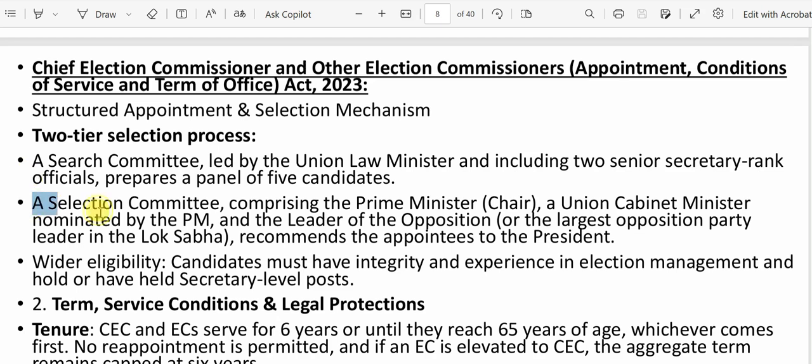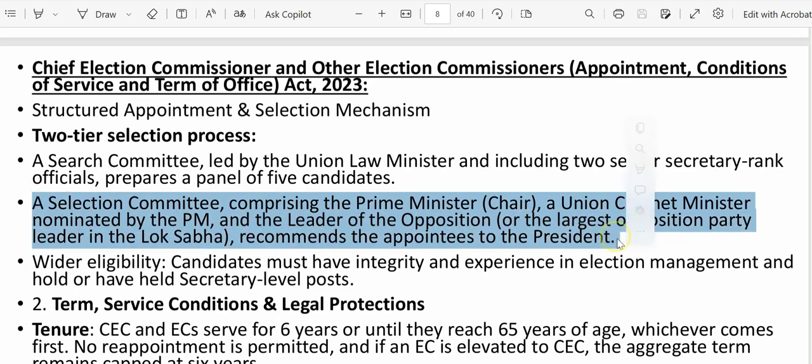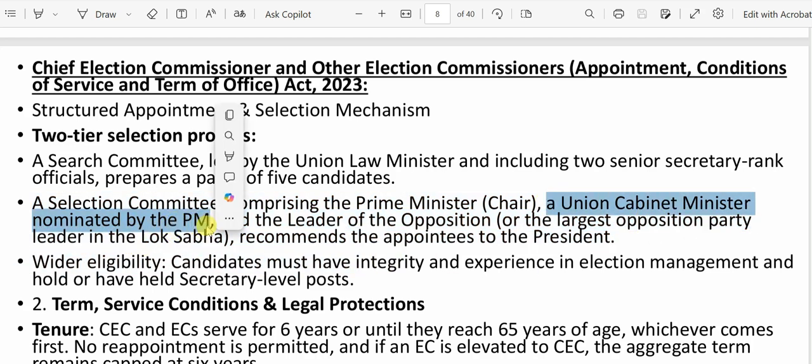Now here you see, earlier the committee which recommended the names for the Chief Election Commissioner or the Election Commissioners consisted of the Prime Minister as chairman, the Leader of Opposition, and the Chief Justice of the Supreme Court, the CJI. Now, in place of the Chief Justice of India, it has been replaced by a Union Cabinet Minister nominated by the Prime Minister. So what the opposition is saying is that this will make the selection process of an important constitutional body like the Election Commission of India biased. Like always, the ruling party will have a say in the appointment of the Election Commissioners.